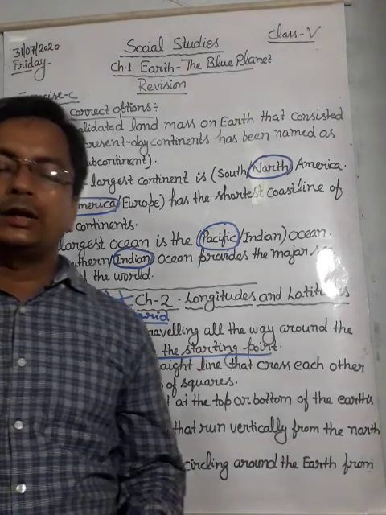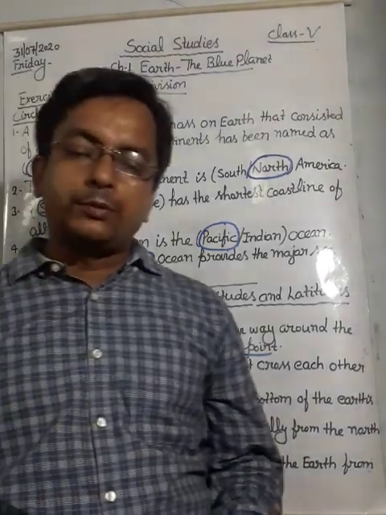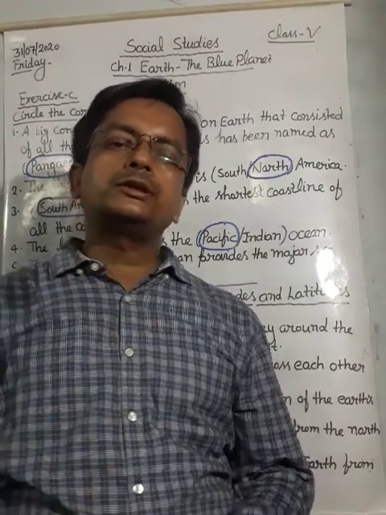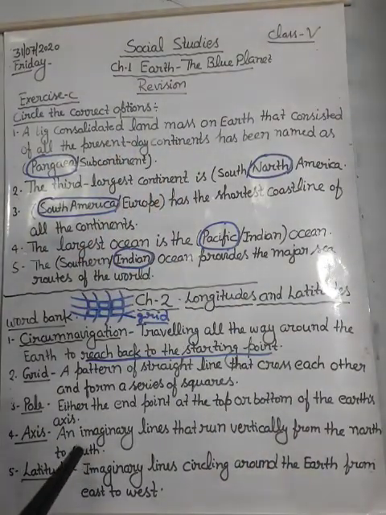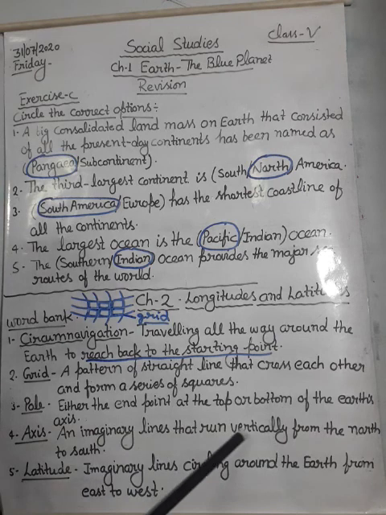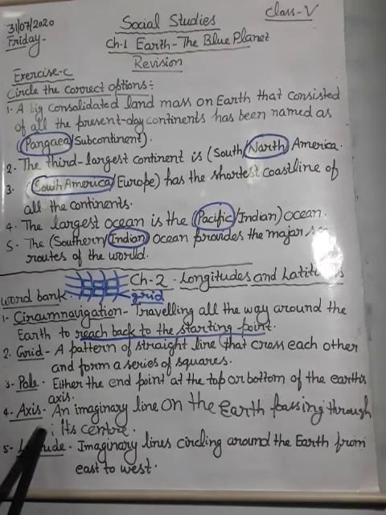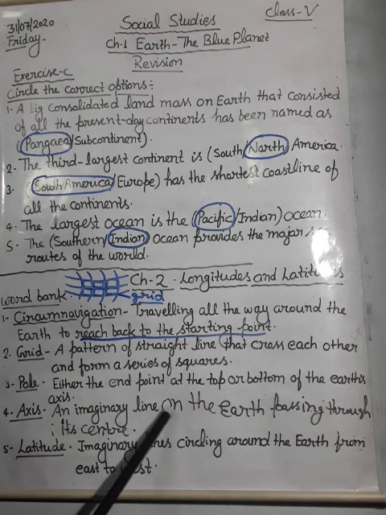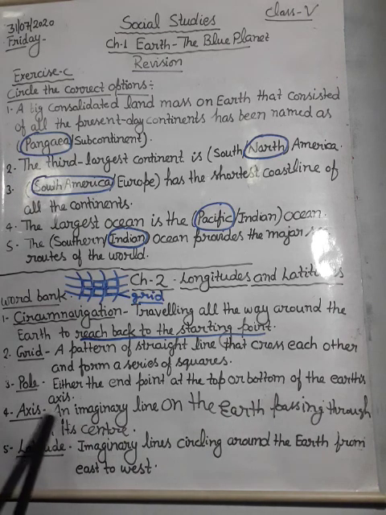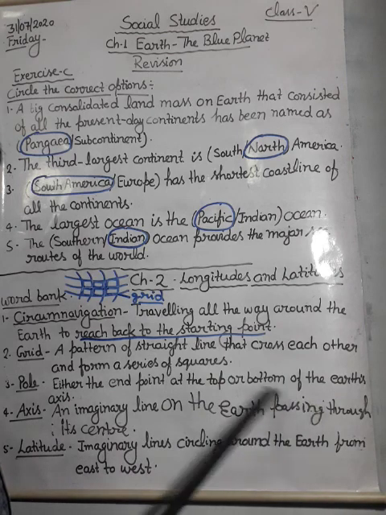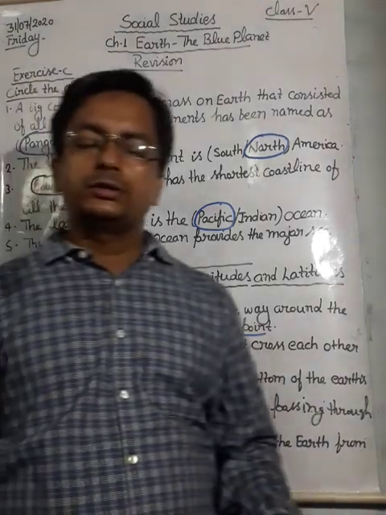Dear student, axis is a point on which earth used to rotate, and the other definition is an imaginary line that runs vertically from north to south, passing through the earth's center.